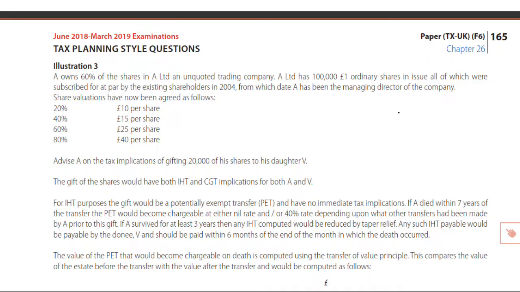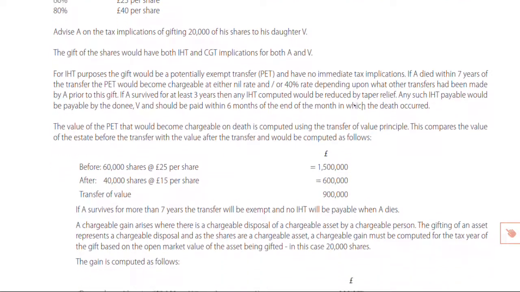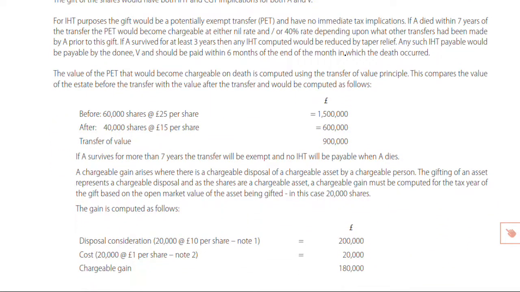there is no CGT. And this little example here looks at not just the situation of computing a transfer of value for purposes of IHT, but also looks at the different valuation rule that would apply in terms of gifting for CGT, where it's the market value of what is being gifted that is taken into account in computing the gain, whereas the transfer of value isn't the market value of what is being gifted, but it's the difference between what the taxpayer owned before and what he had after the transfer.